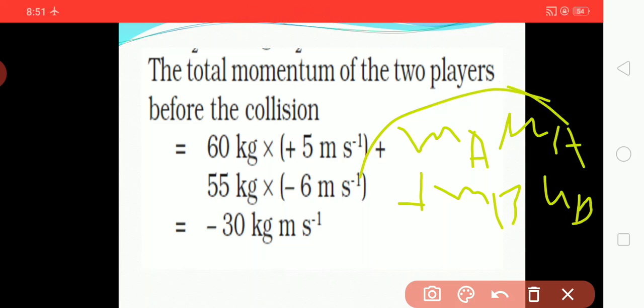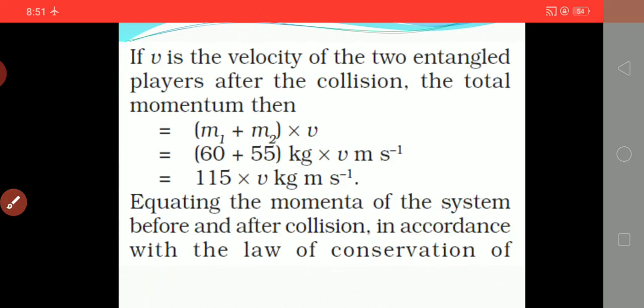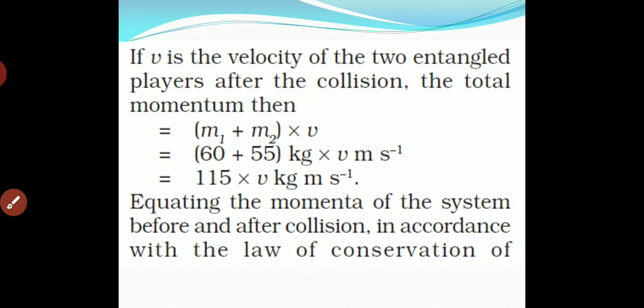Substituting all the values, we get minus 30 kg meter per second. In the same way, after collision it will be m1 plus m2 into v, because both of them will have the same velocity after collision, so we have taken the final velocity as v.